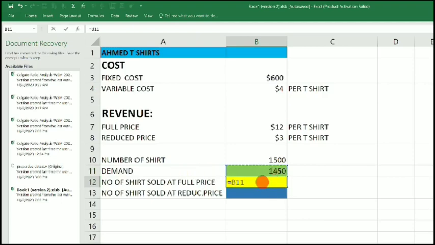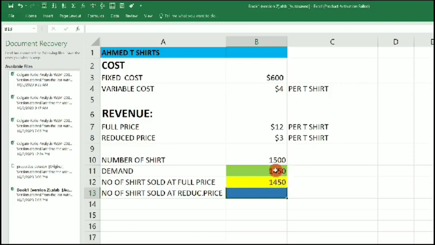So we click here, we hit enter. So this is what the number of shirts sold at full price will be. It means that at full price, the whole demand was bought, right? Because this was demanded during the season. And definitely the number of shirts sold at reduced price will be zero. They will not have a single shirt to be sold at reduced price. Now, this is good for the company.